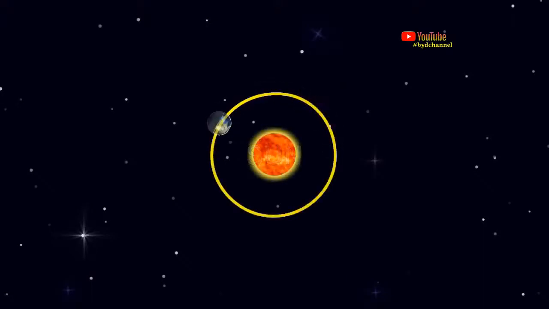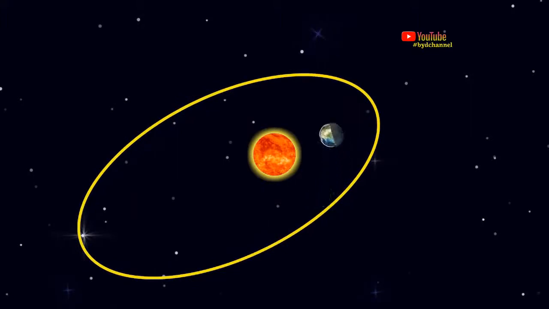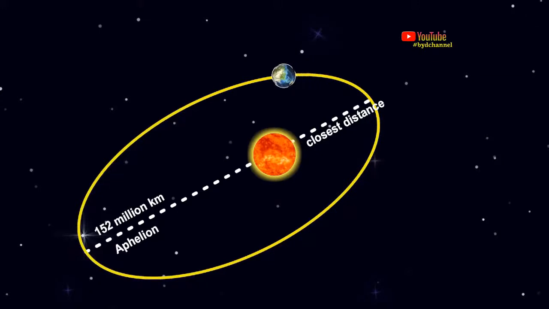The Earth revolves around the Sun, not in a perfect circle, but in the form of an ellipse, or oval. Because the shape of the Earth's orbit is elliptical, of course, there will be times when the Earth will be far from the Sun, and at certain times, it will be close to the Sun. The farthest distance from the Earth to the Sun is called aphelion. The distance is 152 million kilometers.